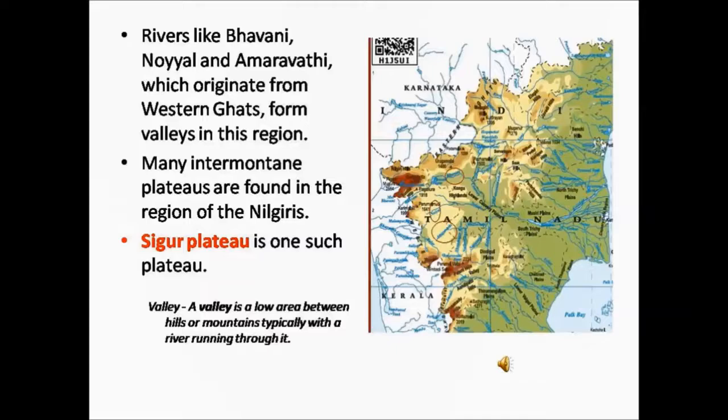Intermountain plateau means a plateau surrounded by hills or mountains on all sides. A plateau which is surrounded by hills or mountains on all sides is called as intermountain plateau. Sigur Plateau is one such example for intermountain plateau because it is surrounded by mountains on all sides.